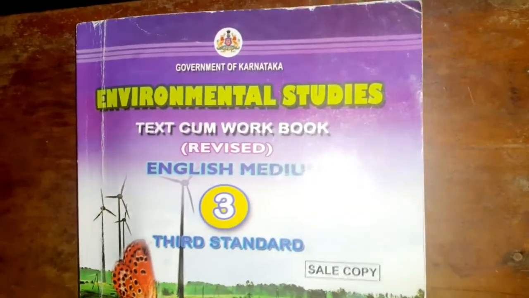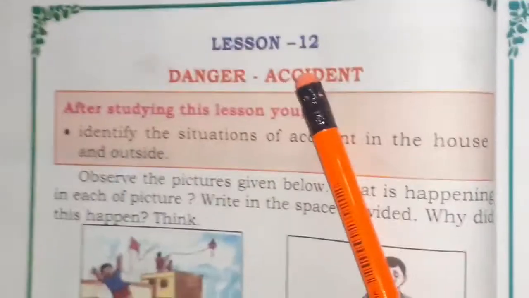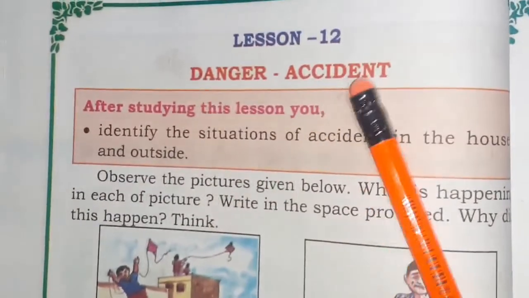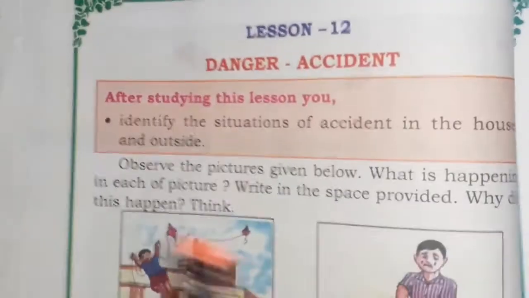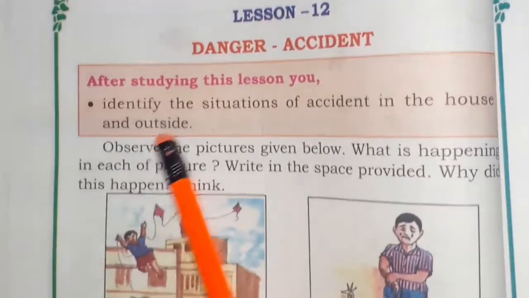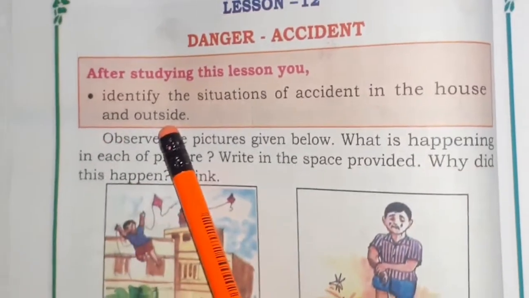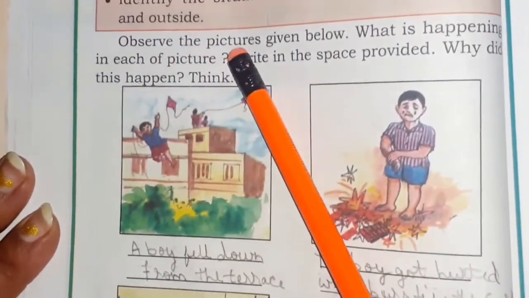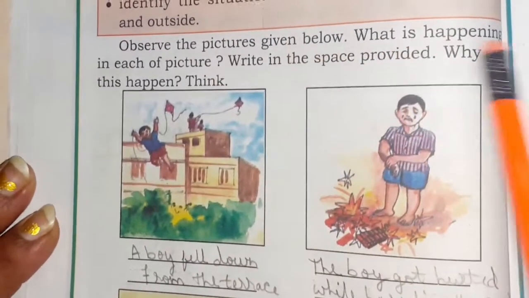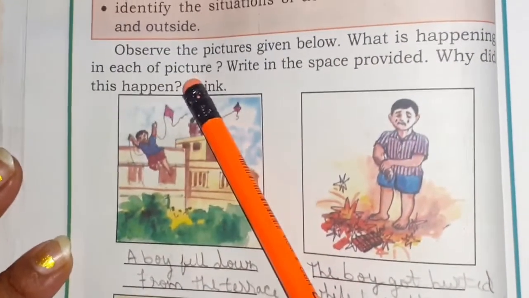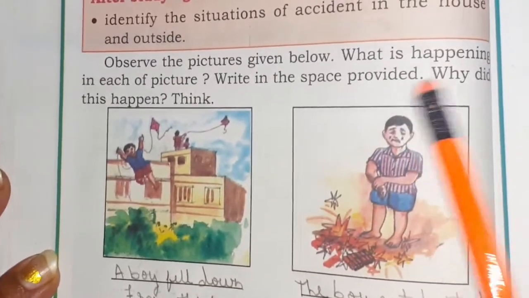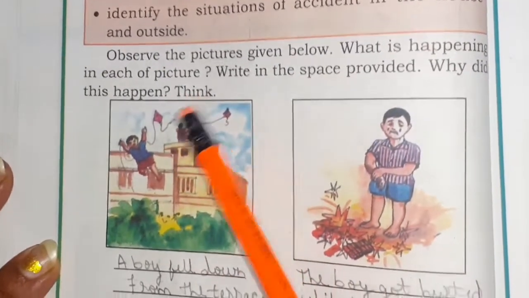Today we are going to do a new lesson, lesson number 12, Danger and Accident. Children, in this lesson we will identify situations of accidents in the house or outside. Here they have given some pictures. Observe the pictures given below. What is happening in each picture? Write in the space provided. Why did this happen? Think.